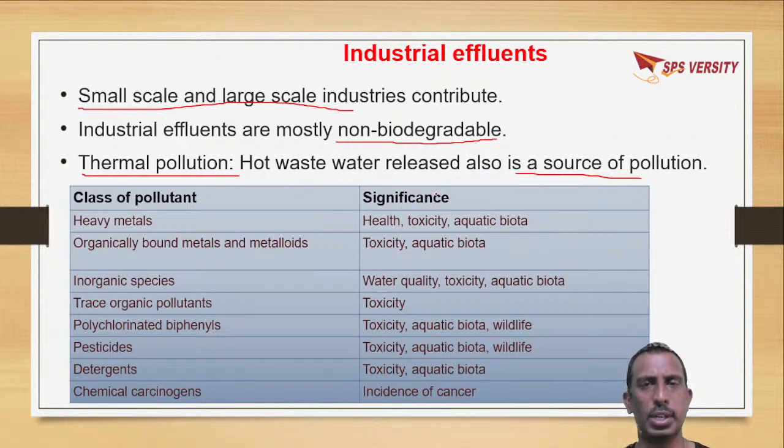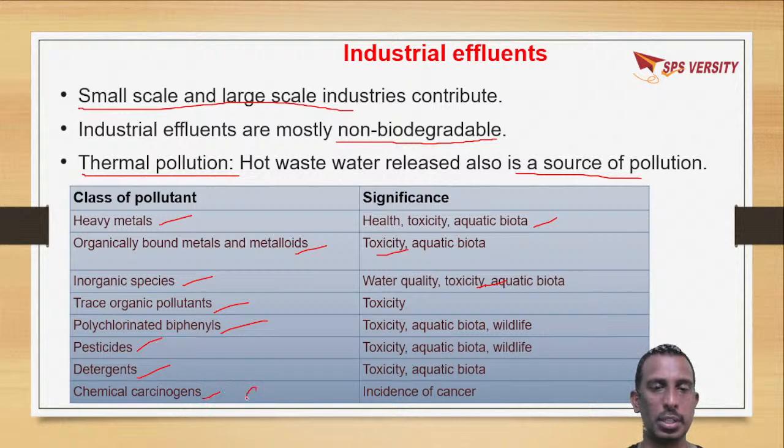So when you come to pollutants which are coming from industries, like heavy metals, which cause health and toxic effects, organically bound metals and metalloids which are toxic, inorganic ones which are toxic, traces of organic pollutants, polychlorinated biphenyls, pesticides, detergents, chemical carcinogens. Carcinogens means the substances which cause cancer.